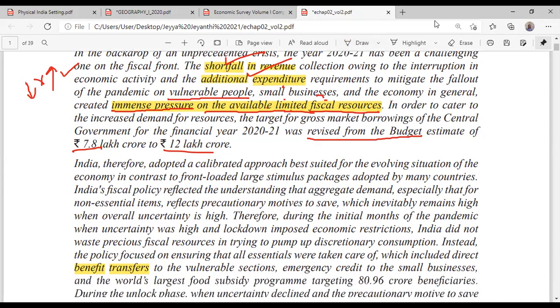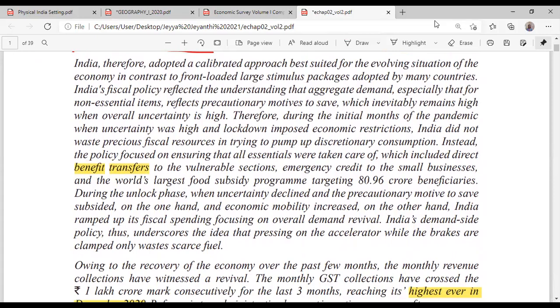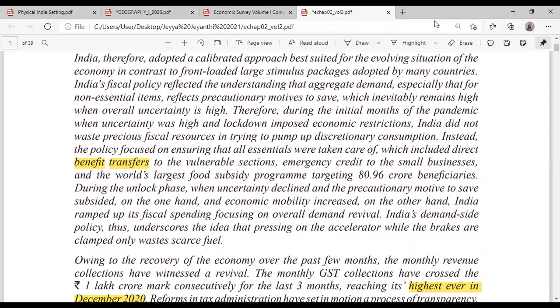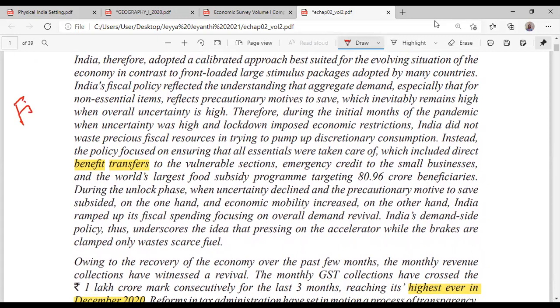Actually, a lot of articles came during that time about what the government should do. In fact, every government, if you look at the US or any government in Europe, what they did is they simply spent a lot of money. This is known by the name fiscal stimulus.